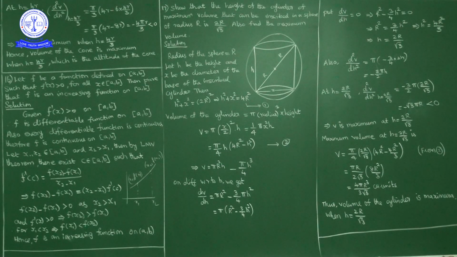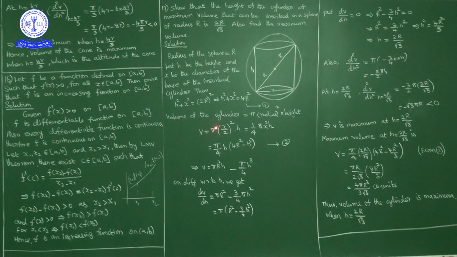Now what do we have to maximize? Maximum volume. So the volume of a cylinder is equal to pi r square h, meaning pi into the base radius whole square into the height of the cylinder. But the diameter of the base is x, so the radius of the base is x by 2.